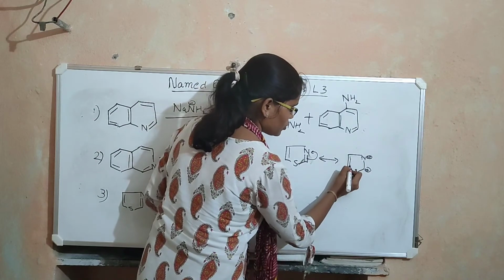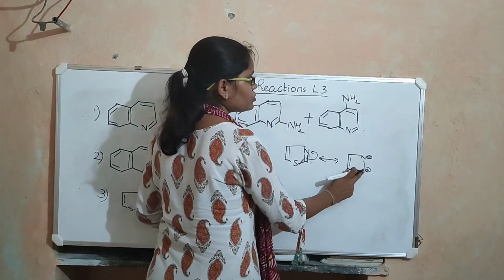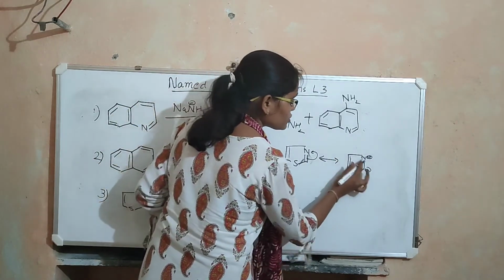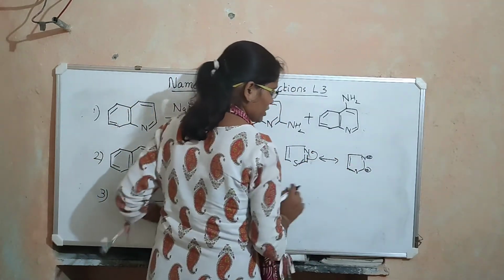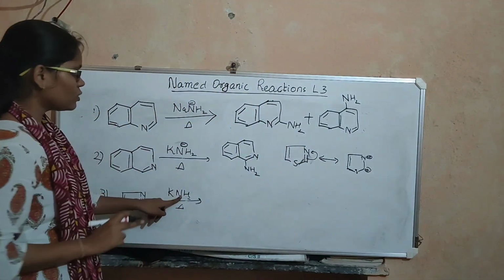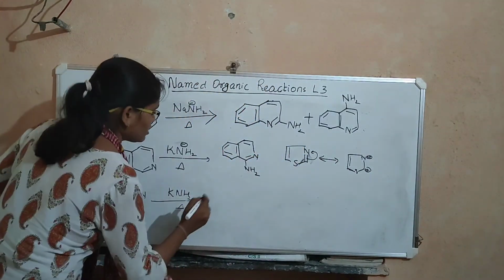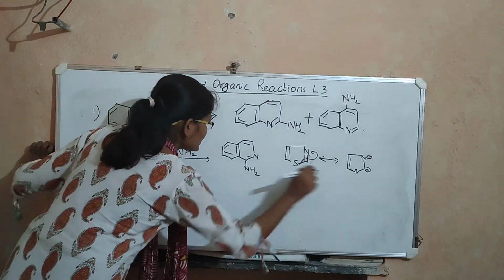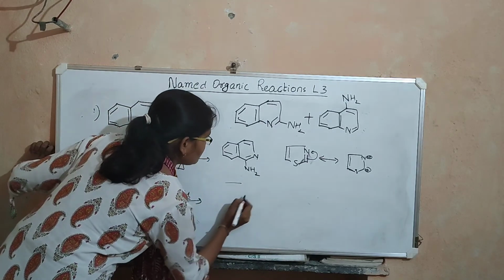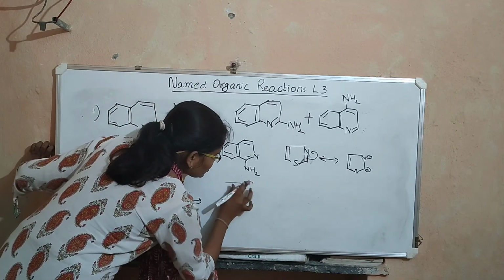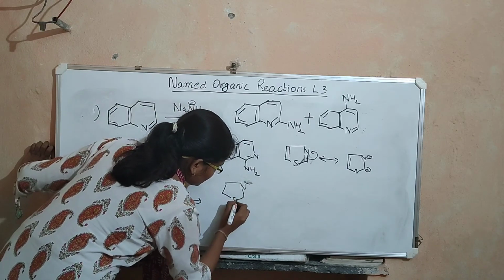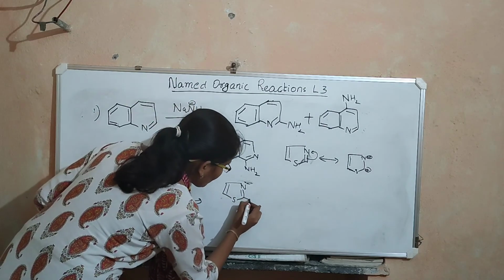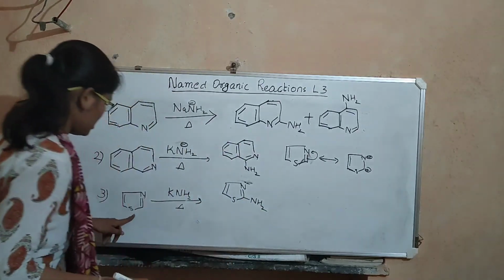You have a double bond here. Now you can see that there are two single bonds between this positively charged carbon and this pi bond. Therefore, the resonance is not possible and therefore we stop here. Okay. So this NH2 minus will attack at this position because there is only one position which is electrophilic, I mean positively charged. So the product you get is this one. Okay.